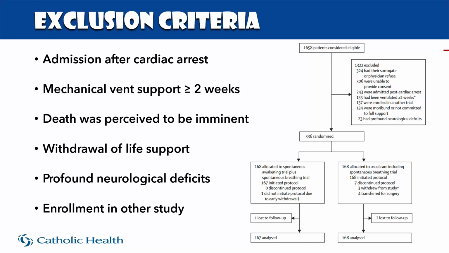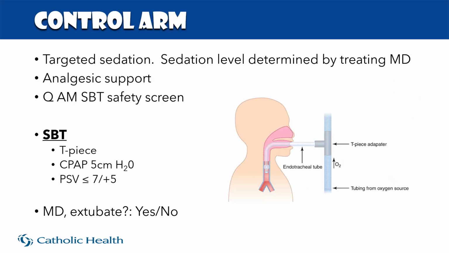They screened 1,658 patients. They excluded 1,322 patients. And the one thing I want to point out in this box, 324 patients had their surrogate or physician refuse. That's to say a proportion of these folks that were excluded was due to physician refusal. At the end of the day, they were able to obtain 336 patients that were randomized, 168 to each allocation arm. Now let's take a closer look at the control arm.